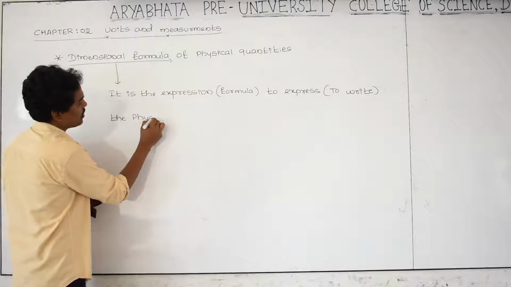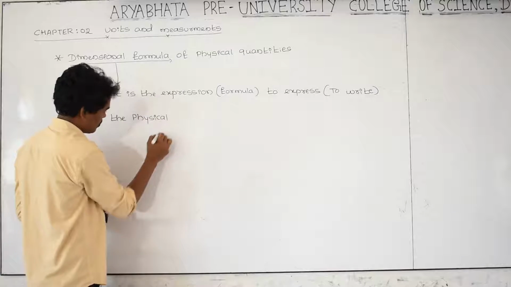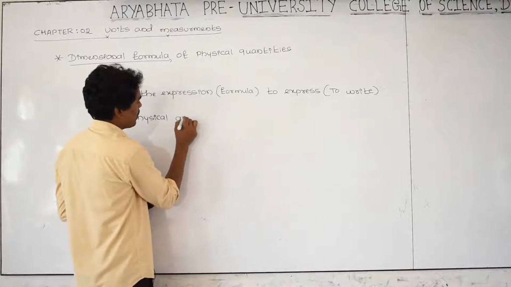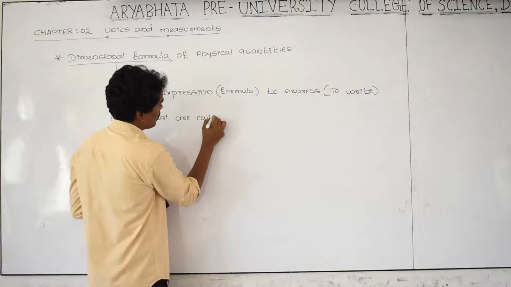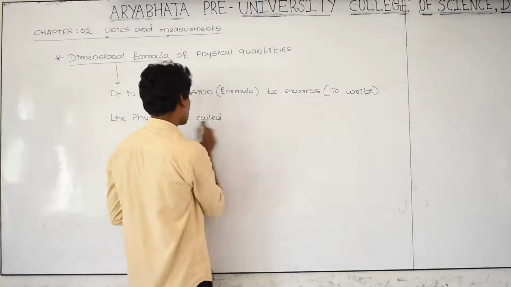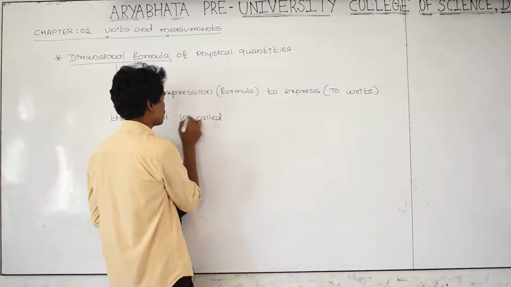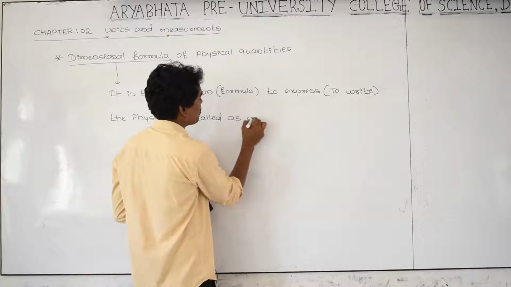The physical quantities are called as dimensional formula.